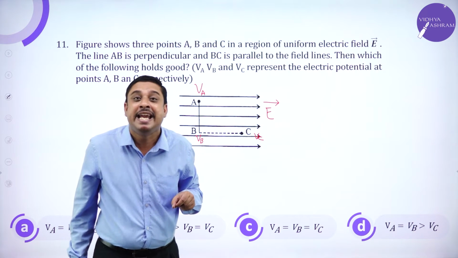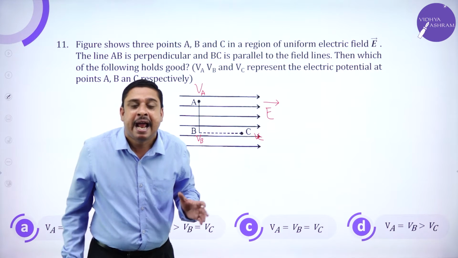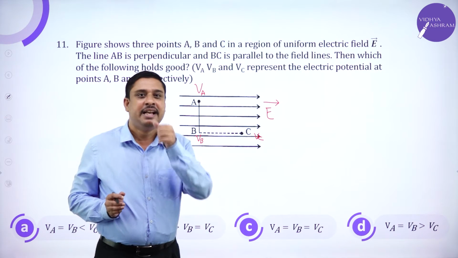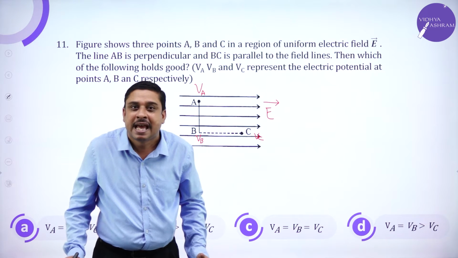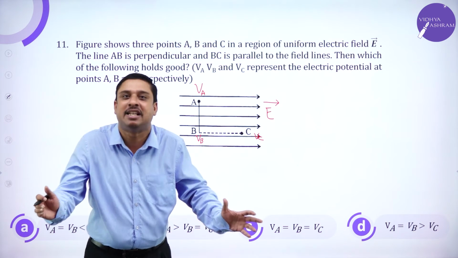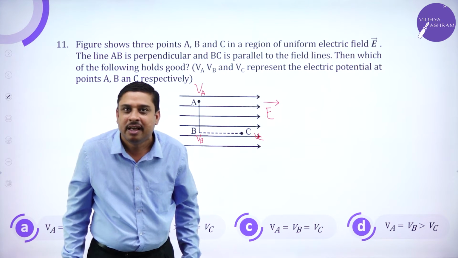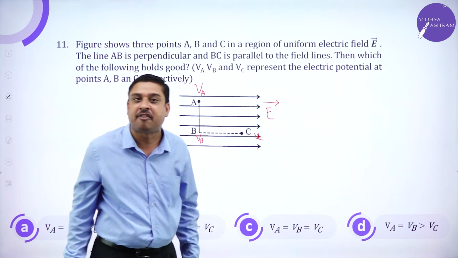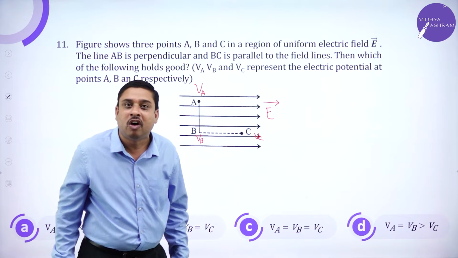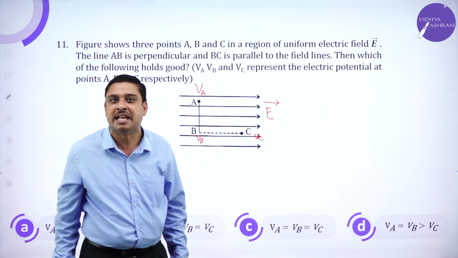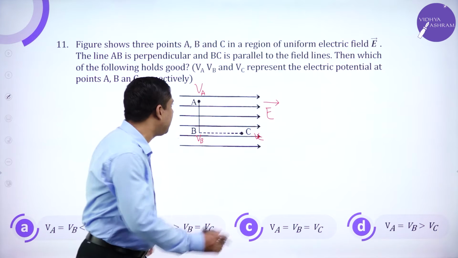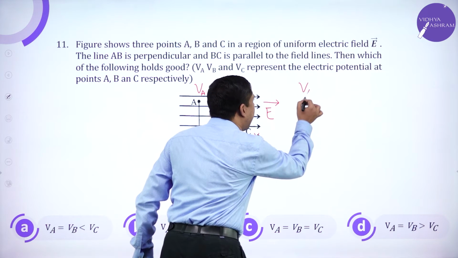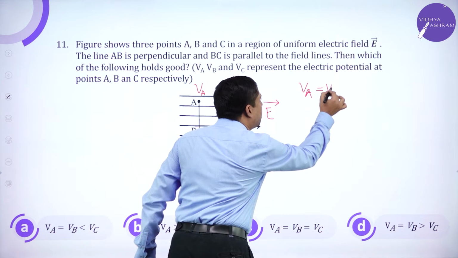We have studied that the equatorial line behaves as an equipotential surface, where all the points on that surface have the same potential. Therefore, here VA should be equal to VB.